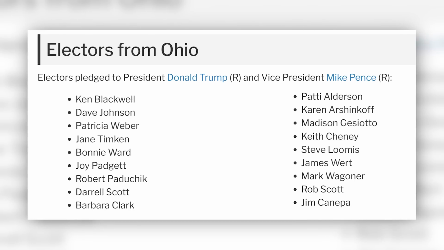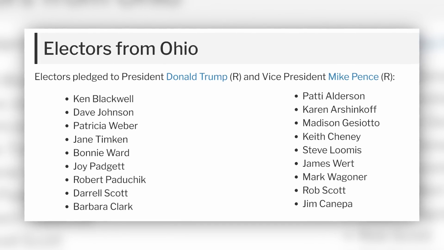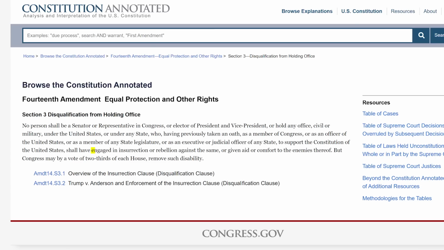So both parties have a set of electors picked, and the party that wins the state gets to send their electors. Most electors are politicians in one way or another. Oftentimes, they're members of the state or local governments or party leaders. Here's the Ohio list from 2020, for example. The only requirements according to the Constitution are that they can't be a member of Congress, hold a federal office, and it can't be someone who has, quote, engaged in insurrection or rebellion against the United States or given aid or comfort to its enemies.